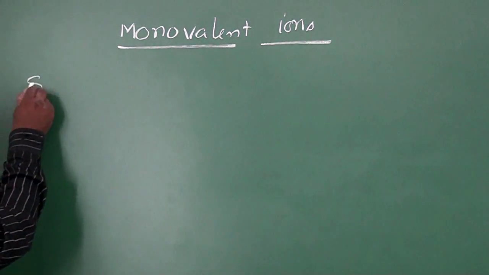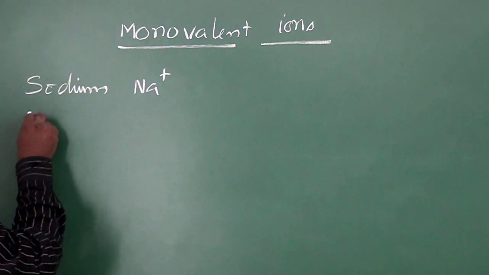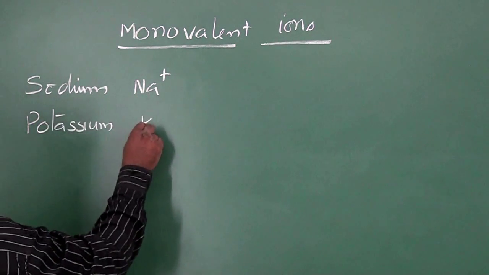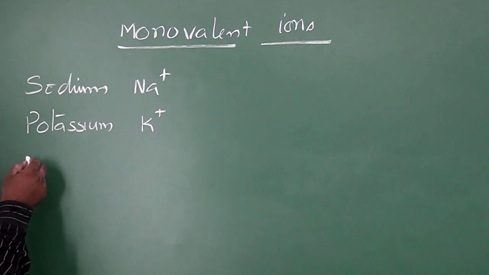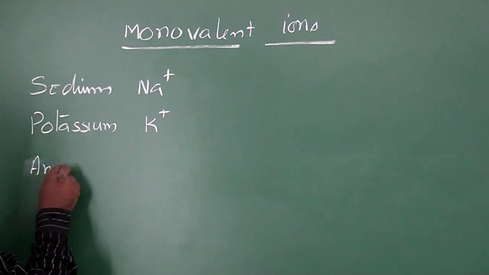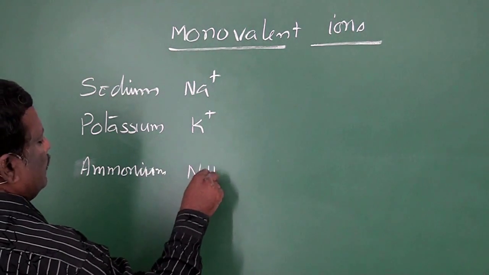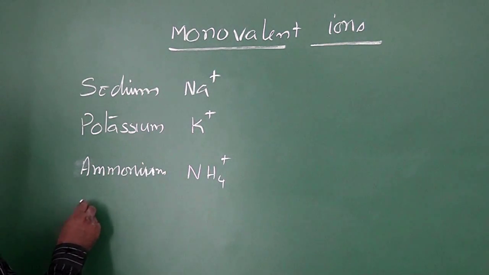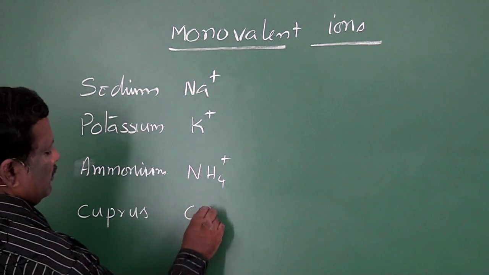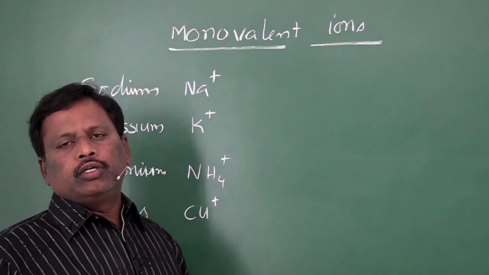So, examples: sodium, Na plus, potassium, K plus, manganese, ammonium, NH4 plus, cuprous, Cu plus, etc. There are so many ions which are given in your material.